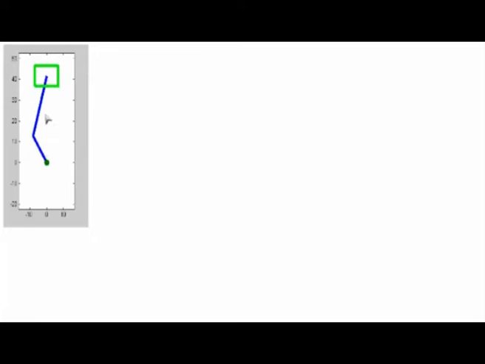The green block is the piston, the blue block here is the connecting rod, and the blue line, the other one, is the crank. Between the crank and the stationary frame, this black circle denotes a revolute joint.